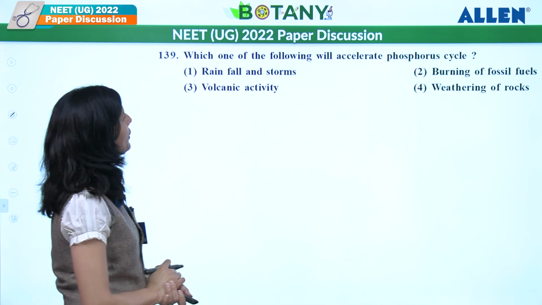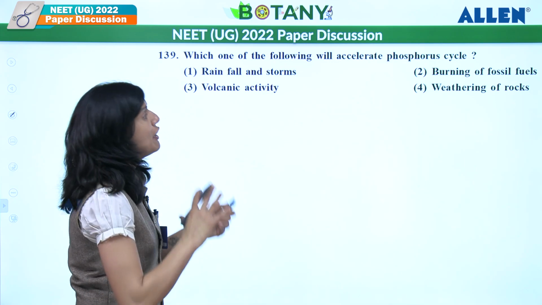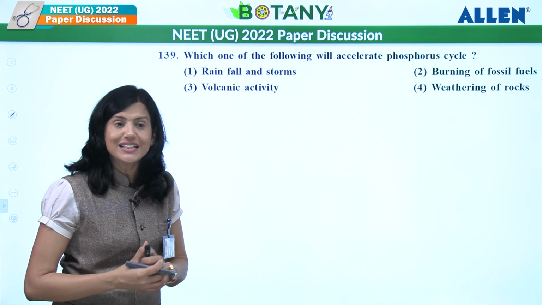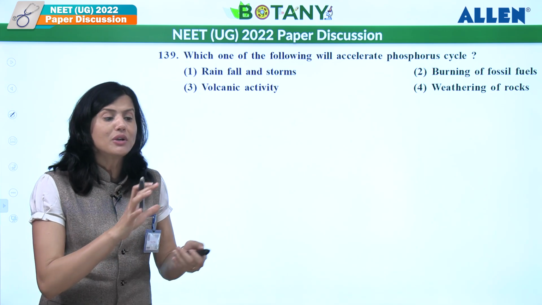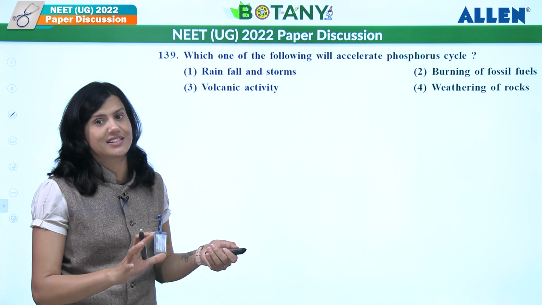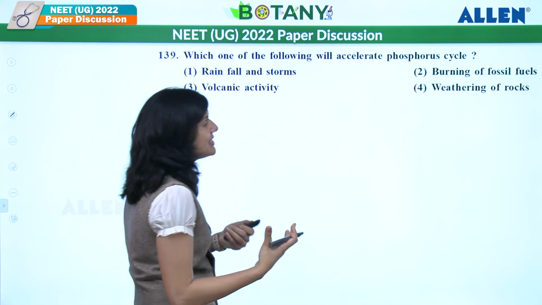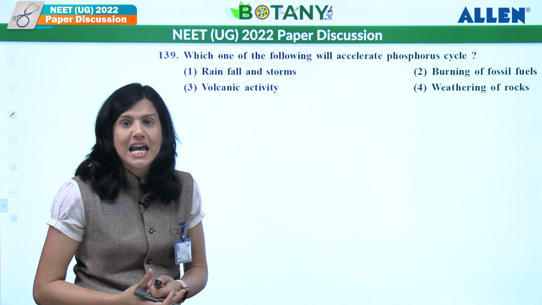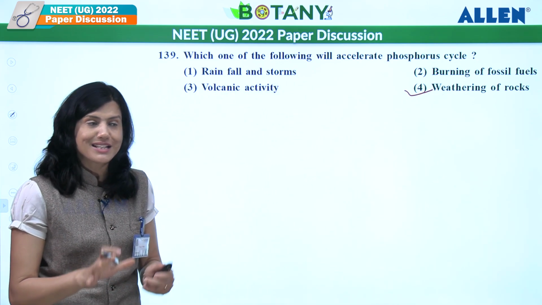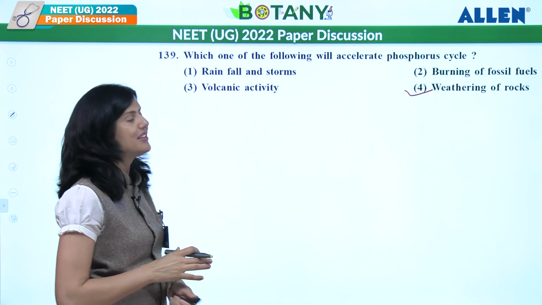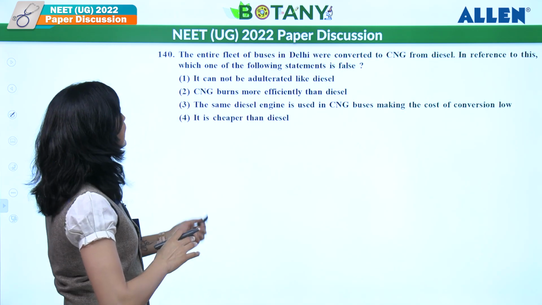Let's see the next. Which of the following accelerates the phosphorus cycle? What is the phosphorus cycle? It is a sedimentary cycle. What is the meaning of sedimentary cycle? What is the reservoir for it? Earth's crust. So it accelerates, it increases, when weathering of rock starts, because it is a sedimentary cycle. So the answer is going to be the fourth here. Let's see the next one.